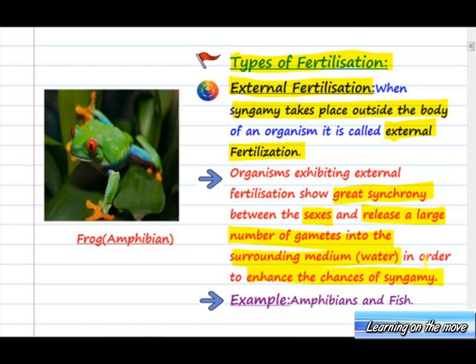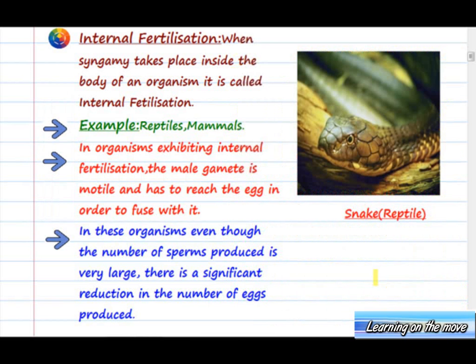So this is an important feature of the organisms which exhibit this type of fertilization. That is, they show a great synchrony between the two sexes, and thus they release a large number of gametes into the water to enhance the chances of syngamy or fertilization. Examples of such organisms are amphibians and fishes. Here you can see the diagram of a frog, which is an amphibian. So that was about external fertilization.